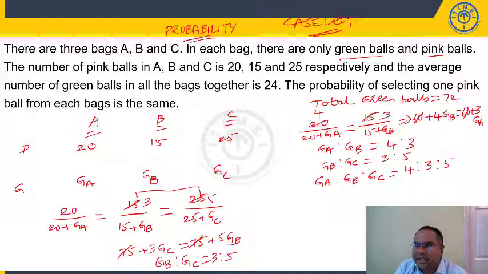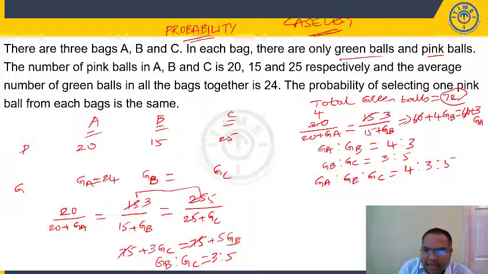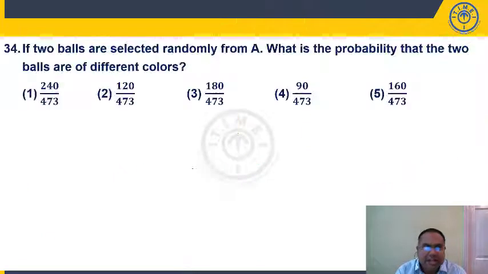We know the total green balls are 72. So 4 plus 3 plus 5, 12 parts is 72, which means each part is 6. So green balls in A is 24, green balls in B is 18, green balls in C is 30. Adding 24 plus 18 plus 30, we get 72. We got all the pink balls and green balls values here. Let us take up questions.